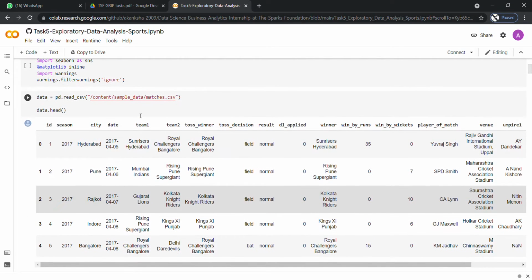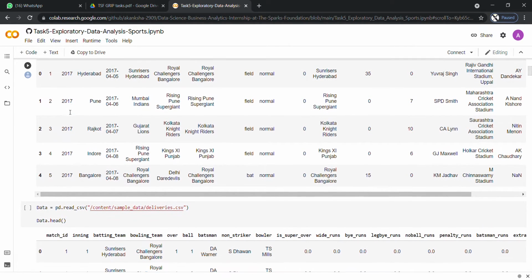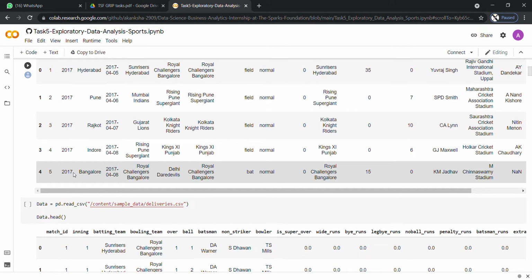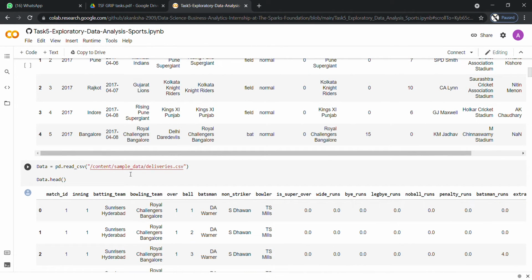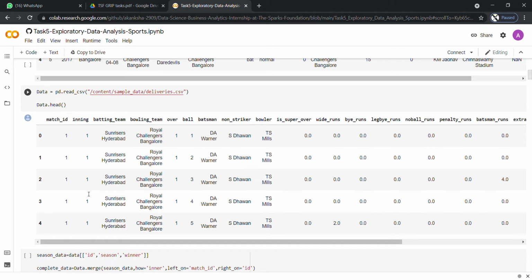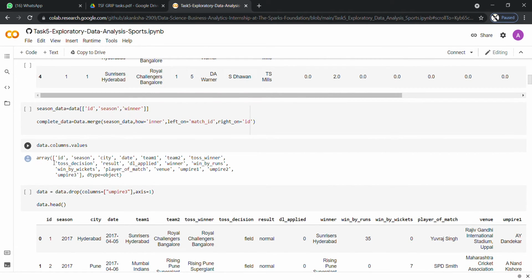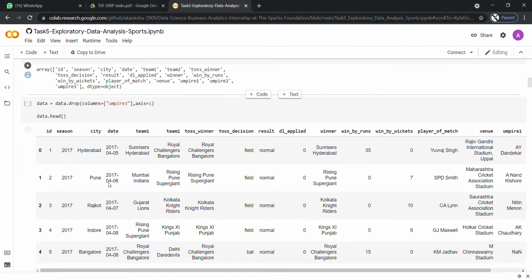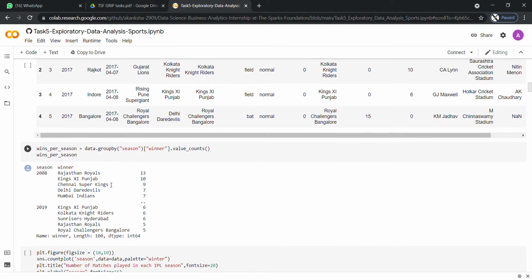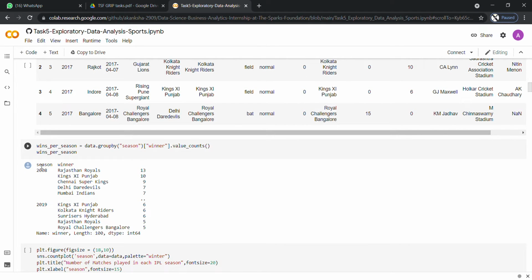So here it is the matches which has been read, and once we give the head function we get the top 5 rows of the dataset given, and in the same way we do the same thing for the deliveries as well, and then we find the columns, and we drop the columns which are not required.